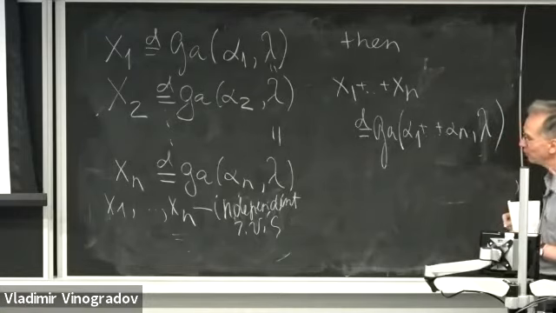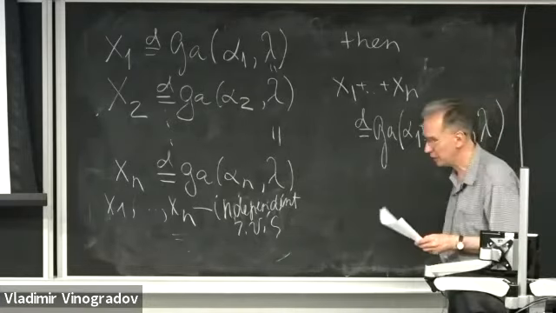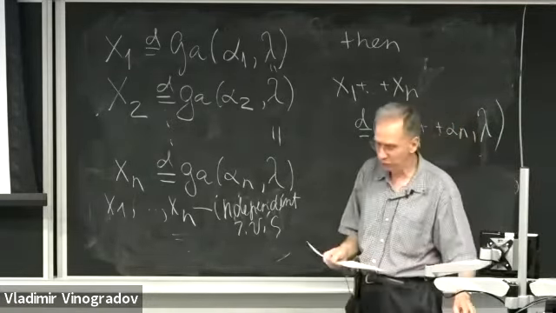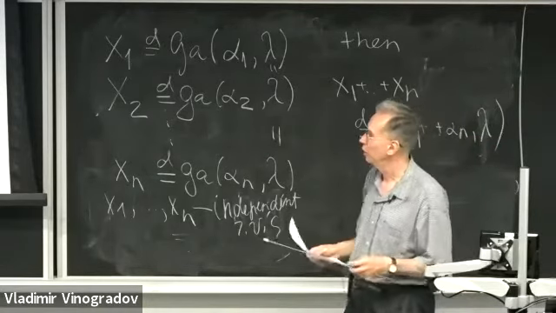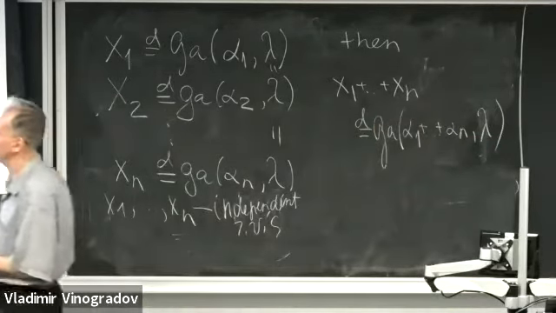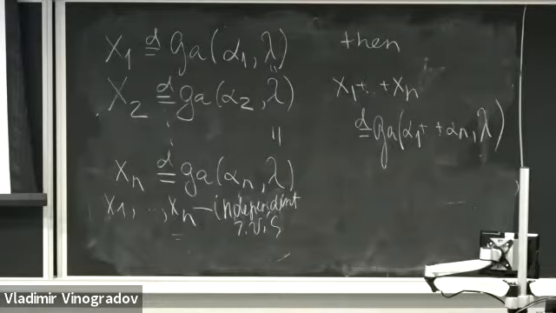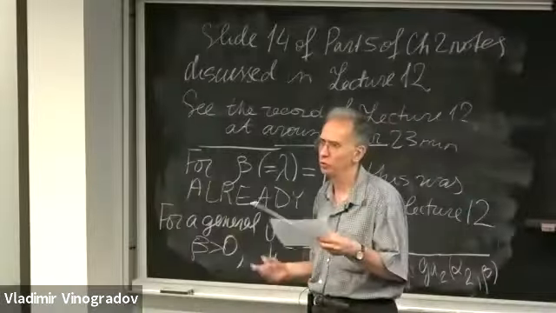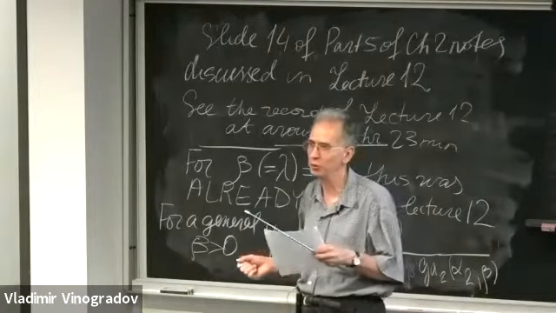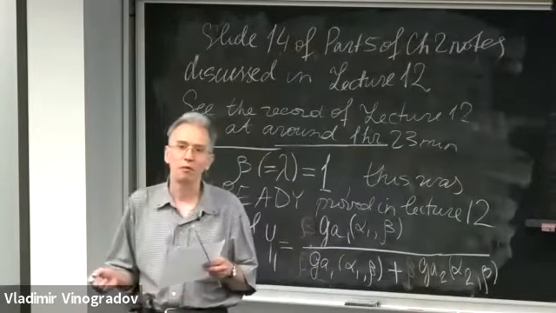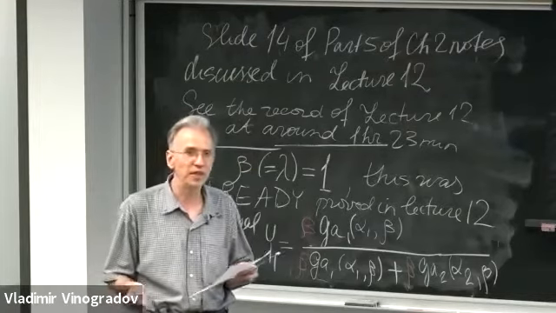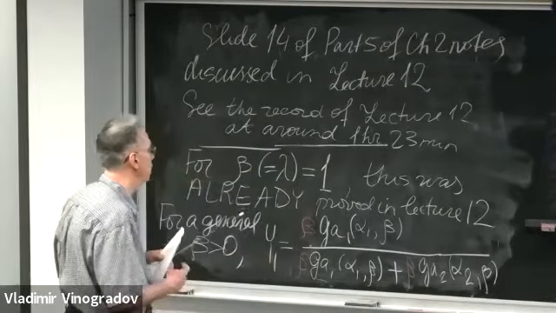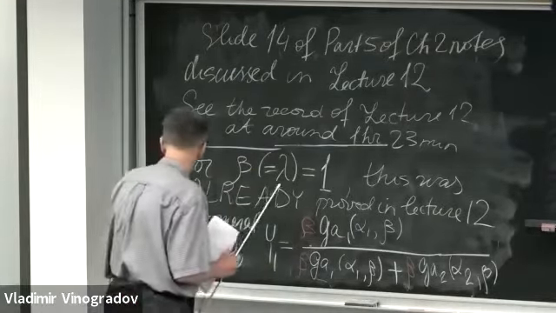The proof of this result is pretty straightforward. What we need to do is just to use the moment generating functions and the multiplicativity theorem, that the moment generating function of the sum of independent variables equals the product of their moment generating functions.